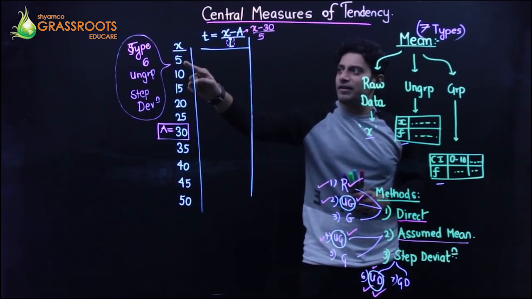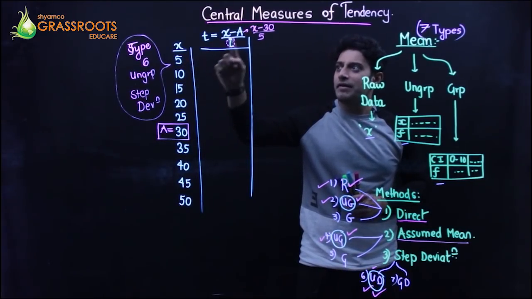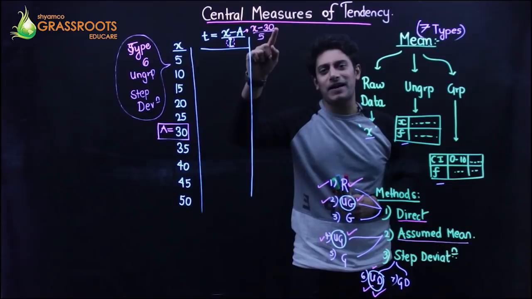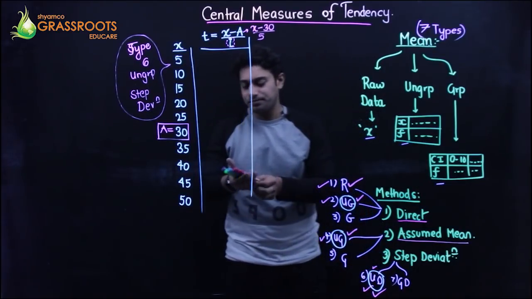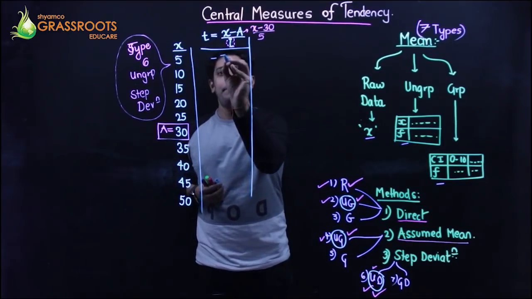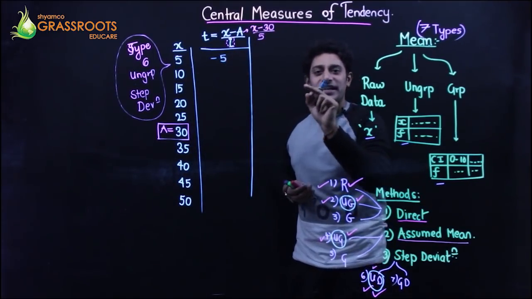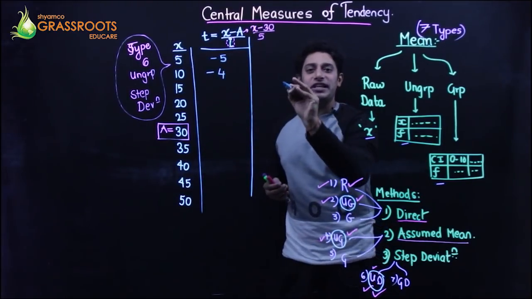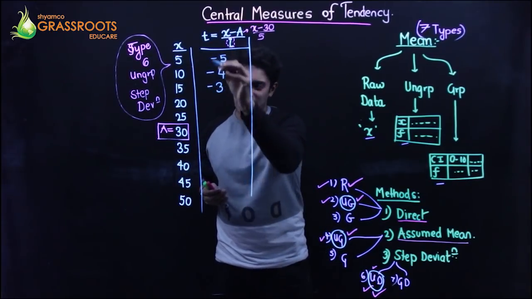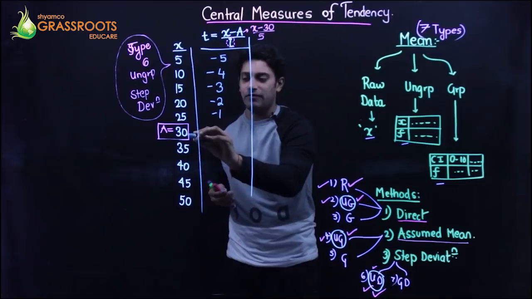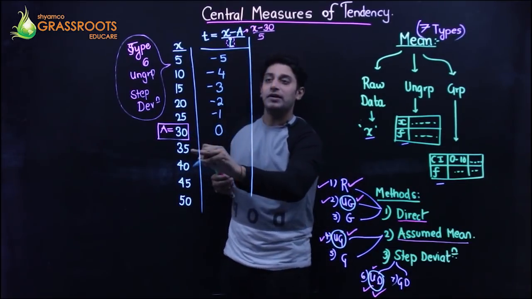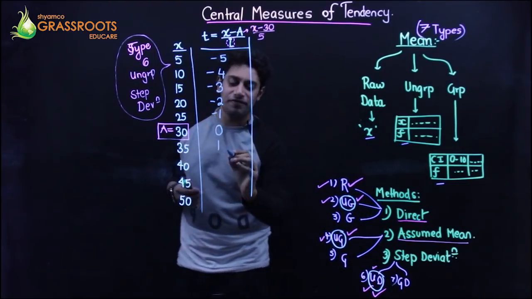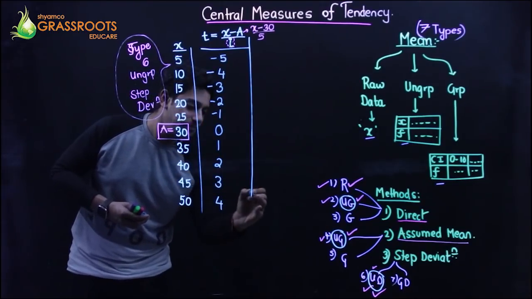Put x as 5. 5 minus 30 is minus 25 upon 5, minus 5. Next, 10 minus 30 is minus 20 upon 5, minus 4. 15 minus 30 is minus 15 upon 5, minus 3. When you do it, it goes in sync. 30 minus 30 is 0. 35 minus 30, 5 upon 5. 40 minus 30, 10 upon 5. It goes in a pattern.